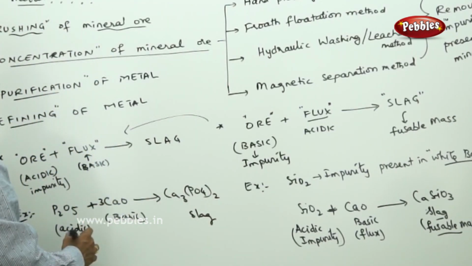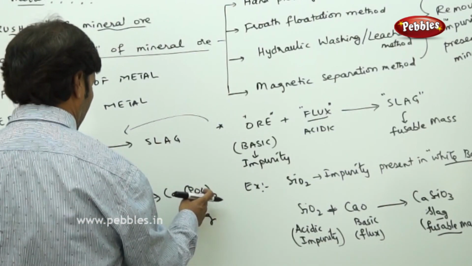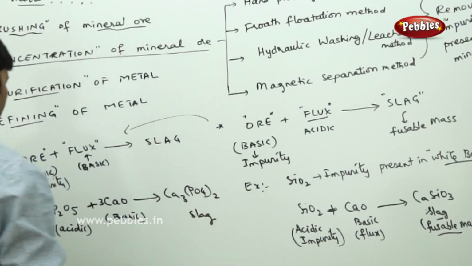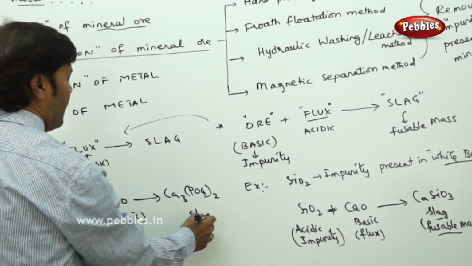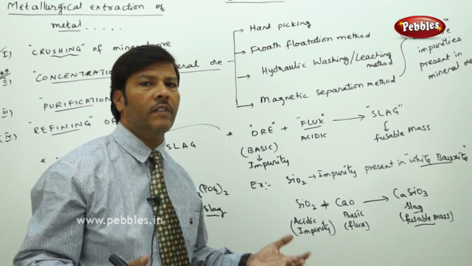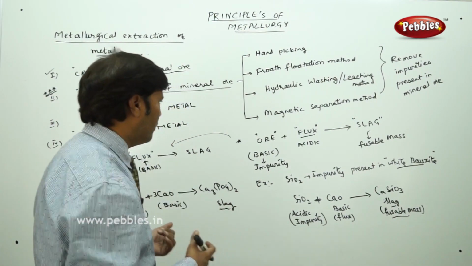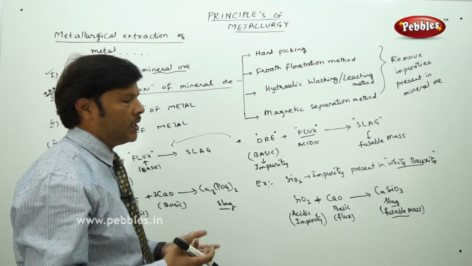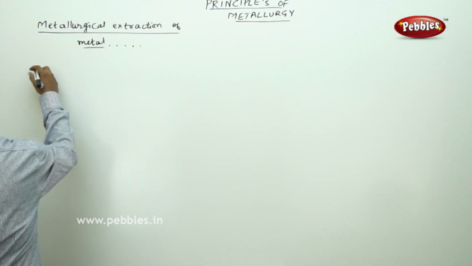So here I'll take 3 calciums and 2 phosphorus atoms, and 8 oxygens. So this is how we get the slag, and that is how we can remove the acidic impurities as well as basic impurities present in the mineral ore, by converting the ore to a fusible mass called slag. So let us go to the concentration of the mineral ore.